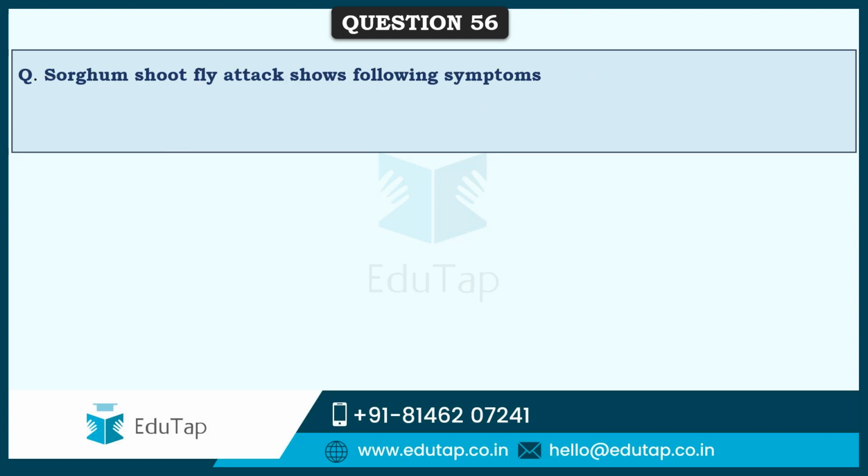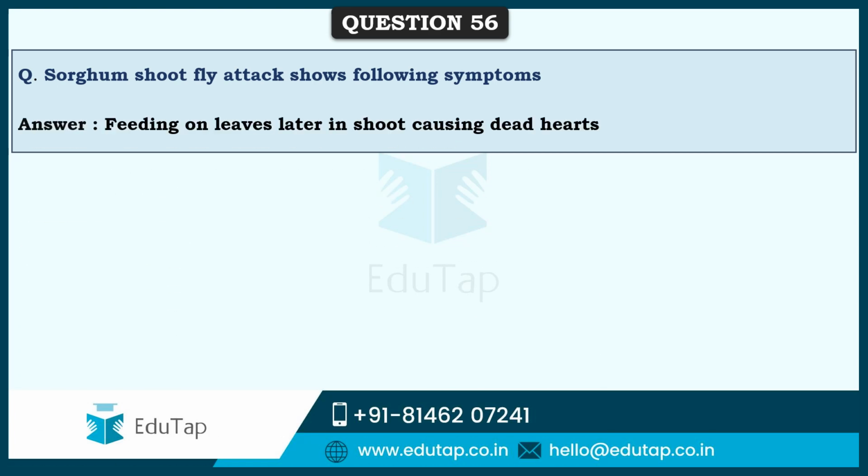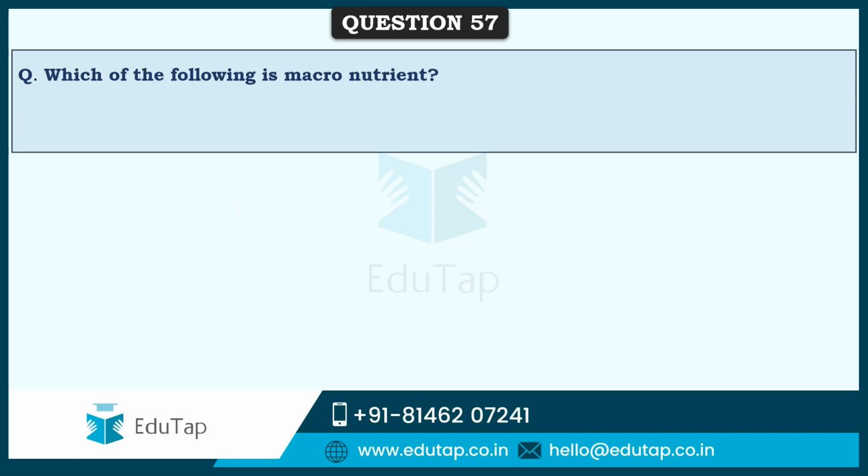So friends, next is: sorghum shoot fly attack shows the following symptoms. This is also one straight question, and the correct answer is feeding on the leaves and later in the shoot, causing dead hearts. The sorghum shoot fly is Atherigona soccata. Next, again one straight question: which of the following is a macronutrient? Of all the options provided, phosphorus was the macronutrient.